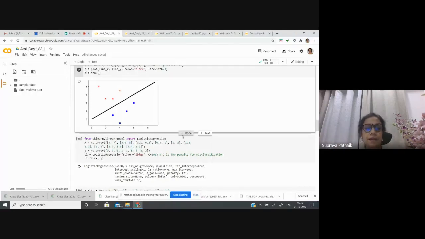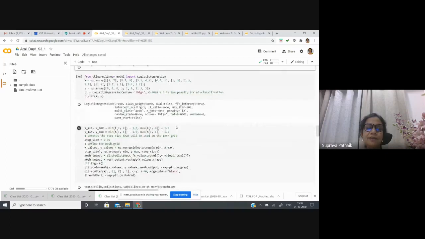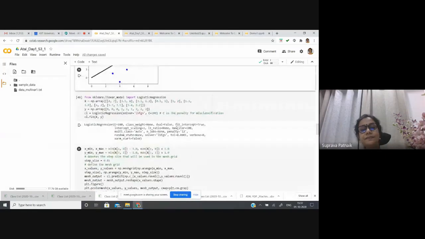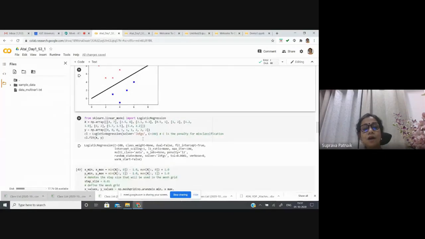Now, without having this line designed by ourselves, or since it was easy, I said that yes, I can draw a line to give you a feel of what the decision boundary is. Now, let us get into a little bit of machine learning, by using logistic regression.